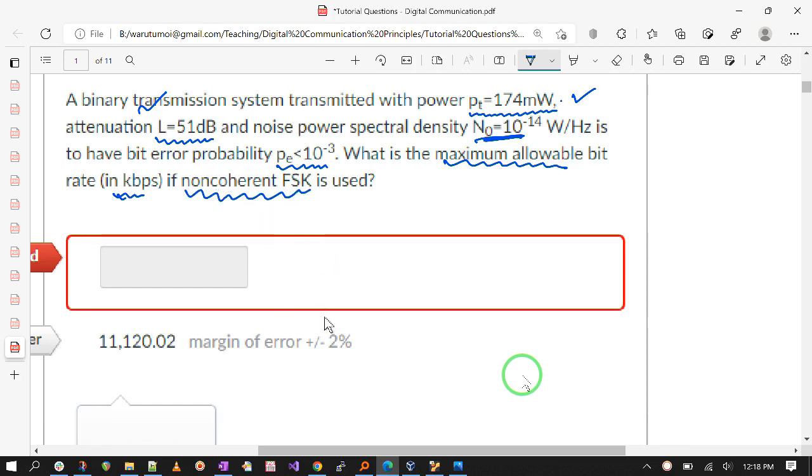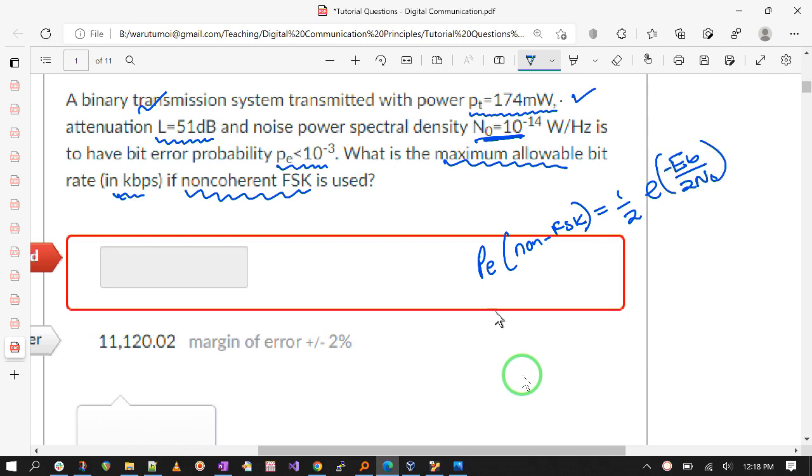The key to answering this question is to know how to evaluate the probability of error of non-coherent FSK, which is given by a half exponent of negative EB over 2 N naught.